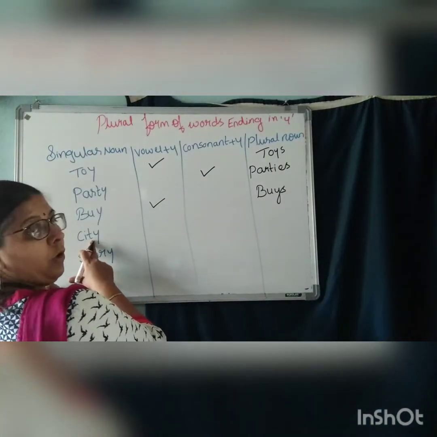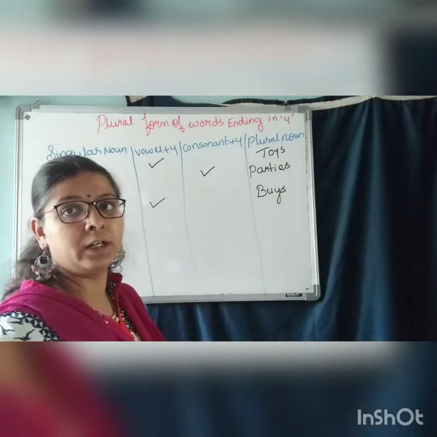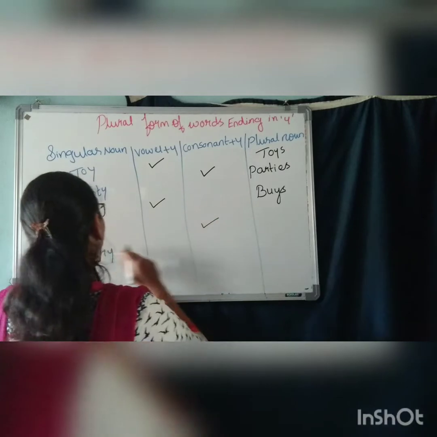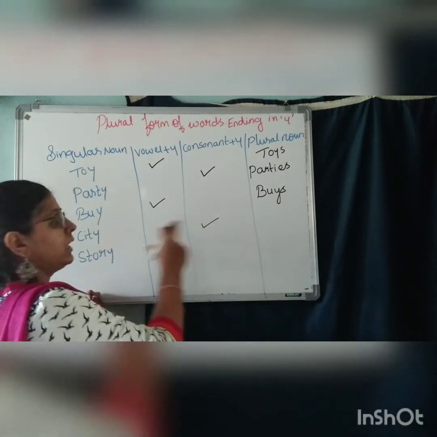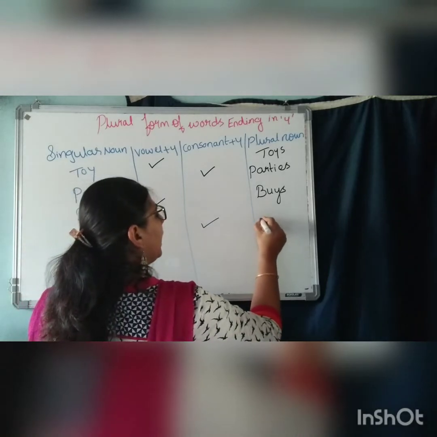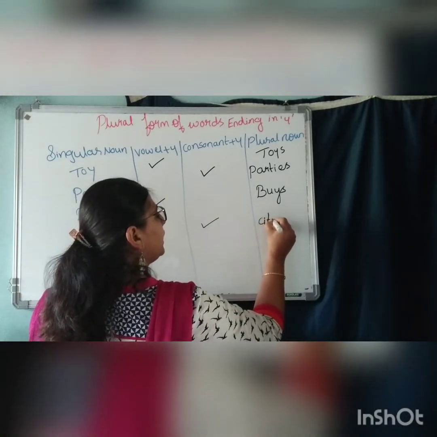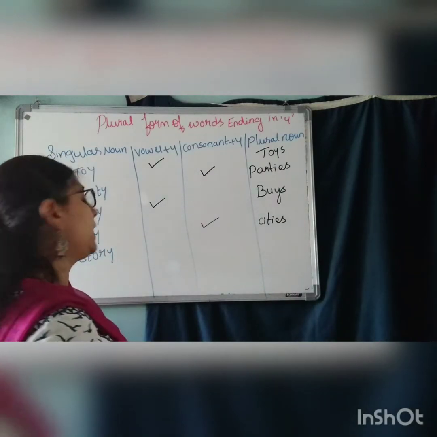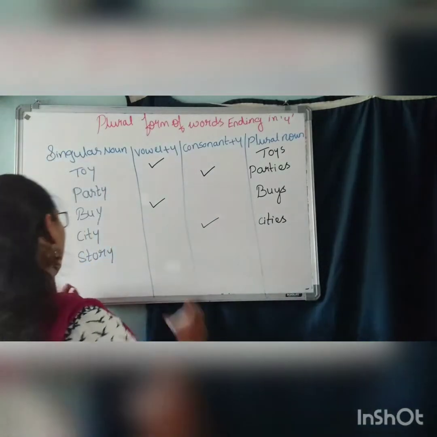T is not a vowel. T is a consonant. So what is that again? Consonant plus Y. So when we see it is consonant plus Y, we remove this Y and we add I-E-S. C-I-T-I-E-S, cities. Understood? There are many cities in India.